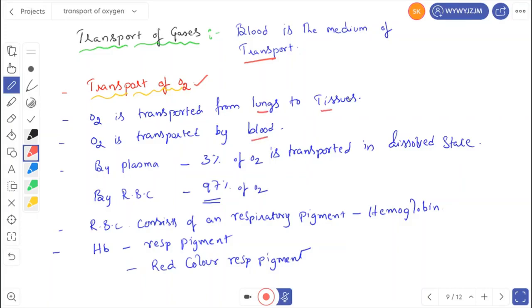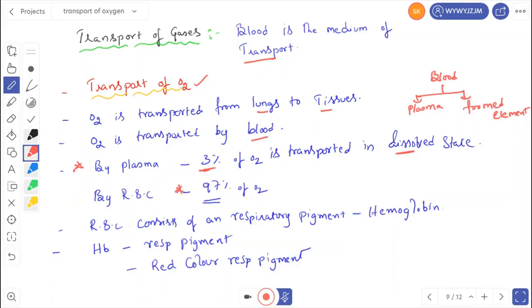We know that blood is composed of two components: one is plasma, one is the formed elements. Formed elements include RBC, WBC, everything. So how much oxygen is transported by plasma? By plasma, 3% of oxygen is transported in a dissolved state. Only 3%. By RBC, around 97% of oxygen is transported.